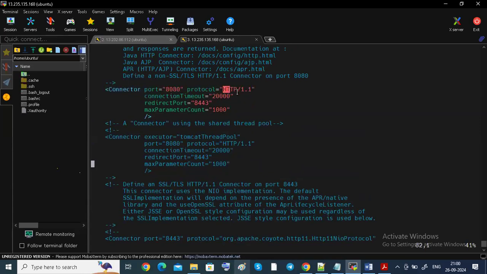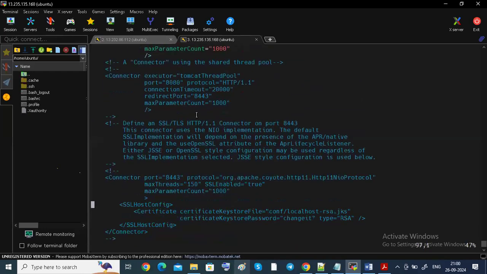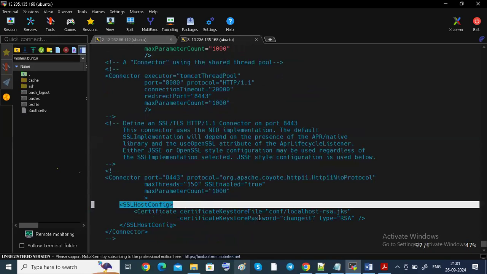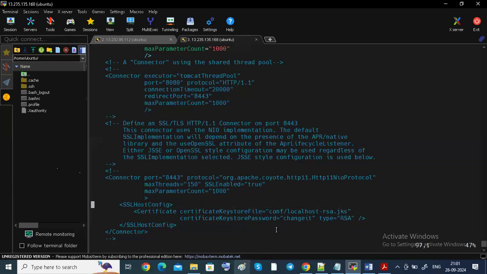Now we are using HTTP, so that's what we have to change here. And there is an SSL certificate also. See here, SSL config. Whoever is providing, your manager will provide the SSL certificate to your web browser. You have to add it here, guys.